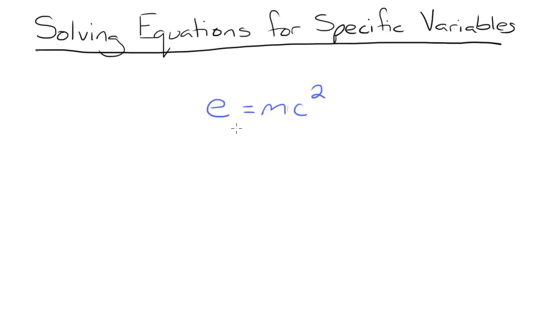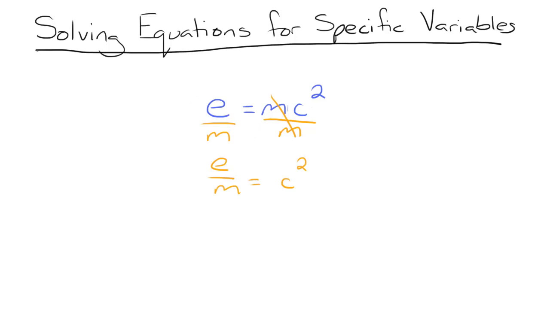So we need to first undo multiplication and then undo the square, or the exponent. We said we need to undo multiplication first, so we're multiplying m by c squared. So we need to do the opposite of multiplication, which is division, and divide both sides by m. So this will give us E over m is equal to c squared, because our m's cancel out.